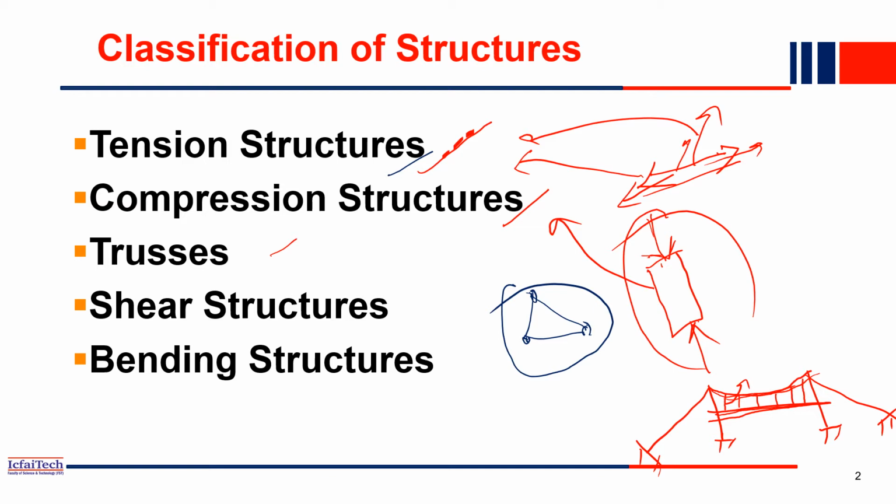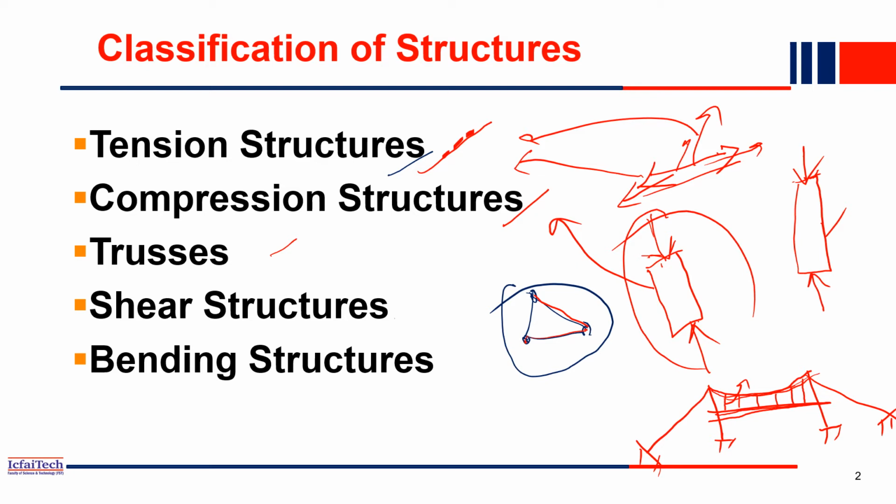Similarly, in a structure where a concrete column is there, we have columns in a building. A column will be subjected to compression, because only compression force is coming on a column. So a column is an example of a compression member, whereas this cable is an example of a tension member. Now, similarly, what is a truss? You already know these are members connected through pin joints, and that we call a truss.